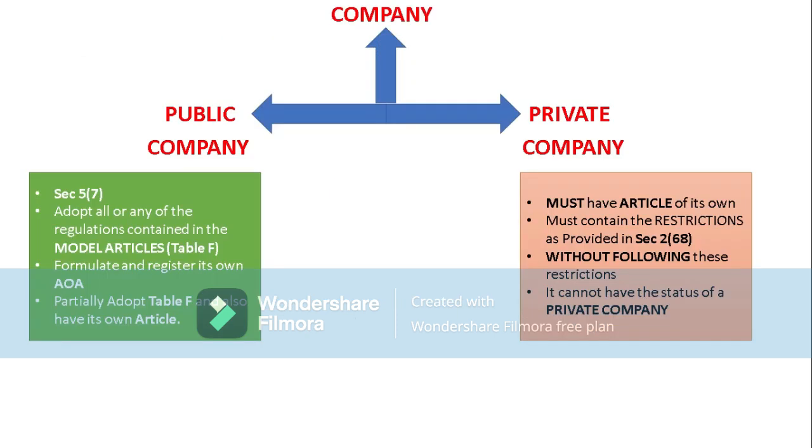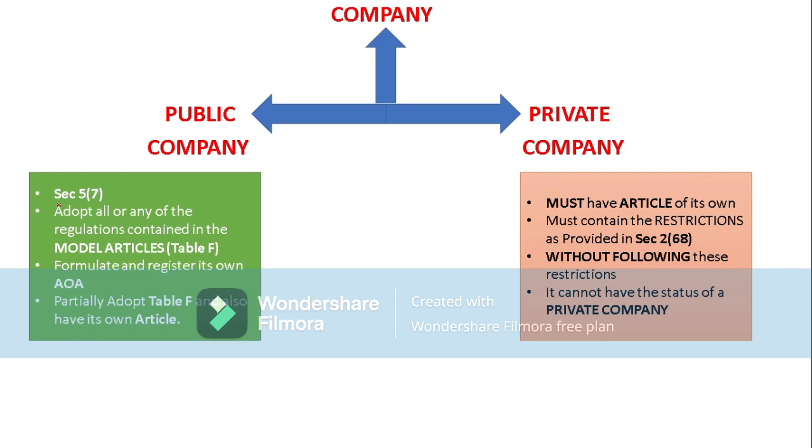In this we have different types of company like public limited company, private limited company, and one person company, OPC. So if we see public company and private limited company, how are these articles of association applicable?